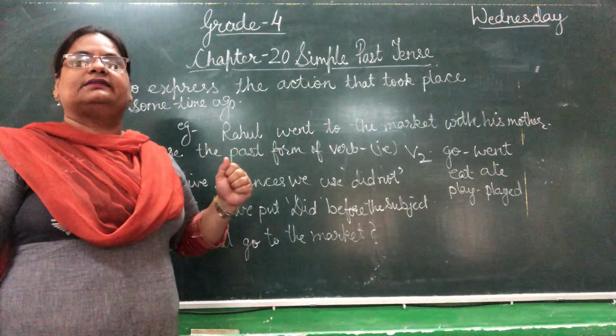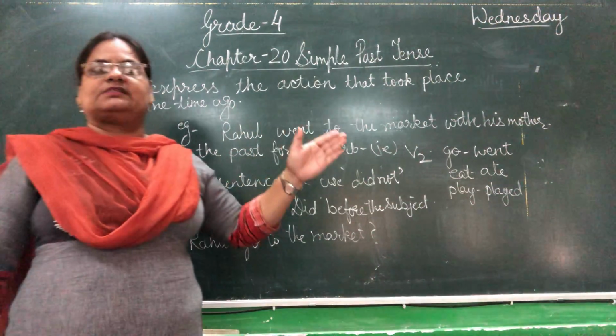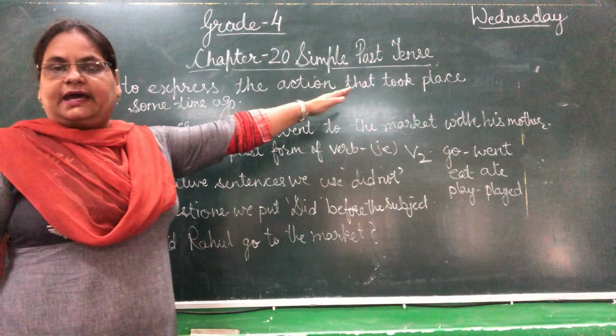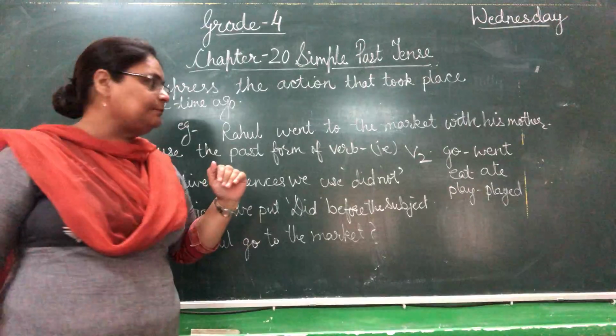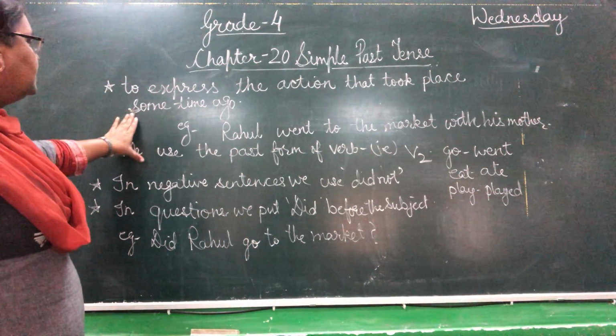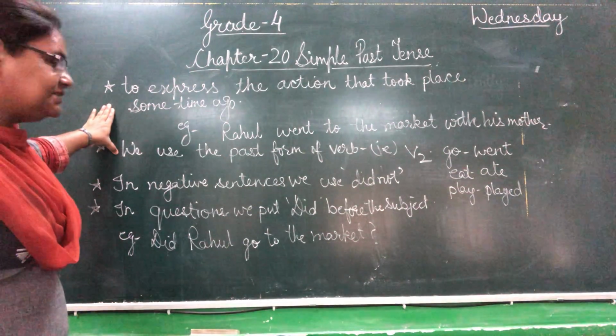I am telling that Rahul went to the market with his mother, and this action has taken place some time ago. Understand? So in your chapter, simple past tense, this is an affirmative sentence. Affirmative sentence means simple sentence.